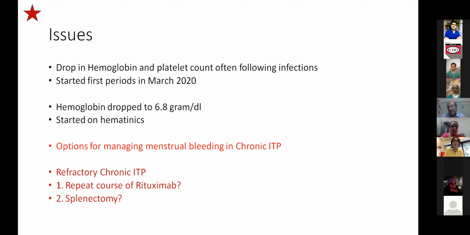I would go for that. A repeat course of rituximab, if she has responded in the past, would be a worthwhile trial. If she really doesn't respond even after splenectomy, I don't know how much she's going to benefit, given the long-term complications she'll have. So I would still be wary and try to manage her with medical management.